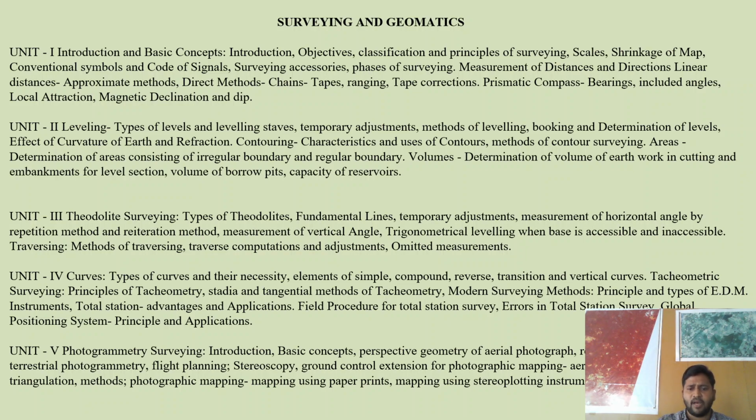Not only this, there are some other equipments like EDM, electronic distance measurement, that is also useful for taking measurements, and the total station. The total station is an instrument that can do what the instruments we have discussed in the first, second and third units do. That single instrument can calculate all these measurements without any help of other equipment. There is also GPS and GIS, the global positioning system, for finding this.